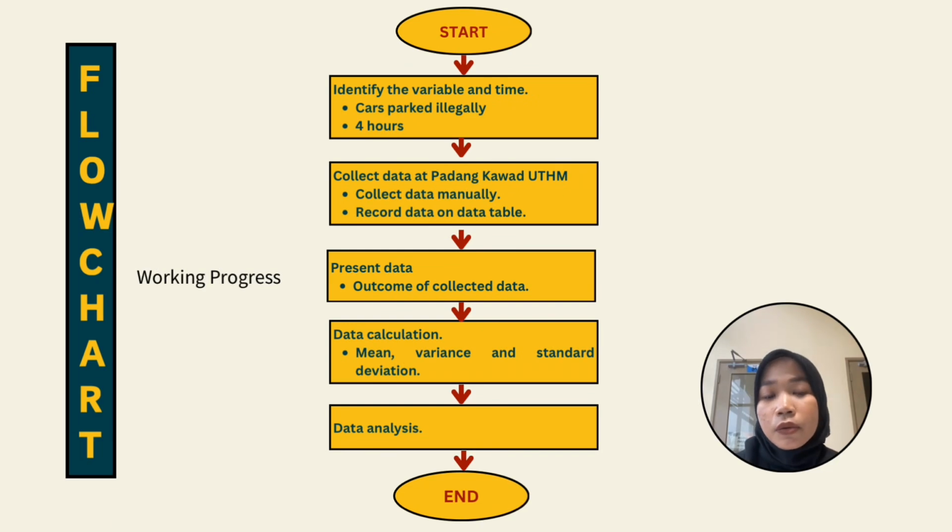Now, let me walk you through the process using this flowchart. We begin by identifying the variable and time. In this case, we are looking at cars parking illegally over a 4-hour period. Next, we collect data manually at Padang Kawad UTHM and record the result in a data table. Once the data is collected, we present it to show the outcome of the observation. After that, we perform calculations, specifically the mean, variance and standard deviation. Finally, we analyze the data to draw conclusions and determine whether the hypothesis is supported, and that completes the process.